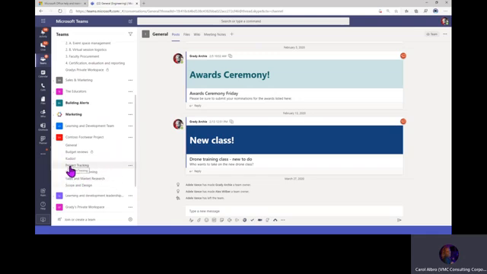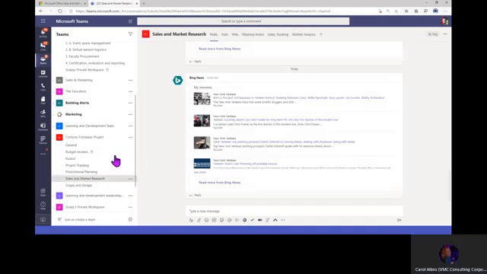So they have a channel for tracking their project, for giving each other a high five. They have a private channel to review their finances. And then each contributing group has their own channel to work in. They can build out that tab line to be what they need it to be.